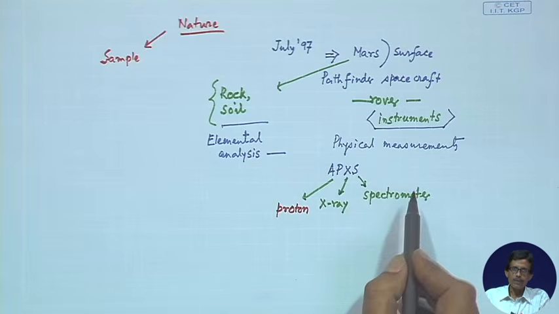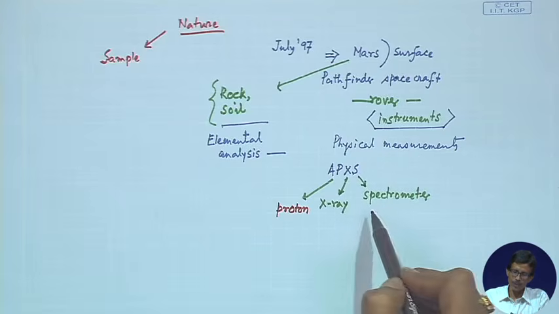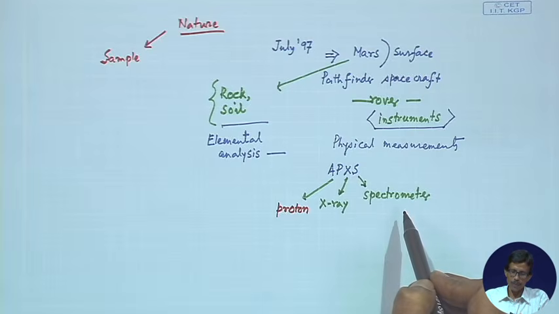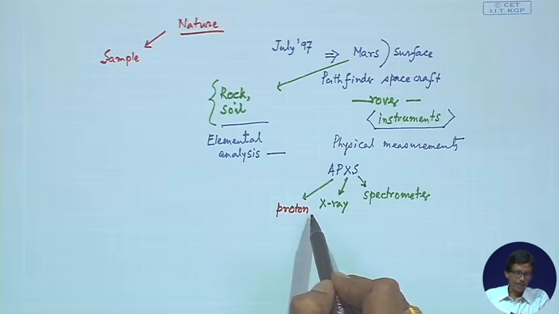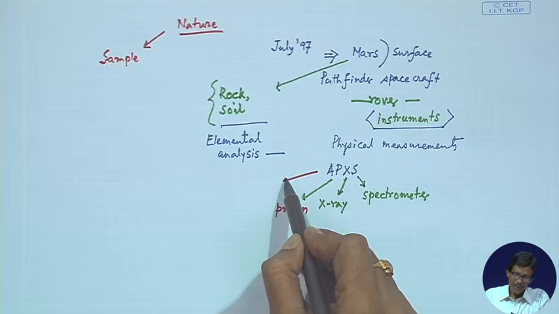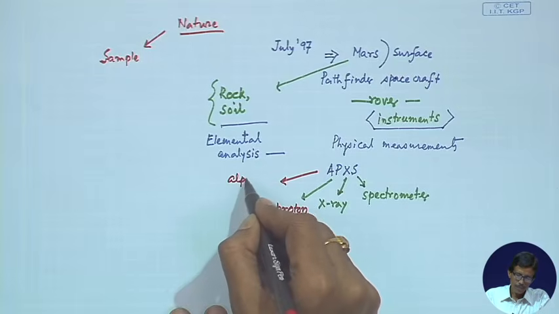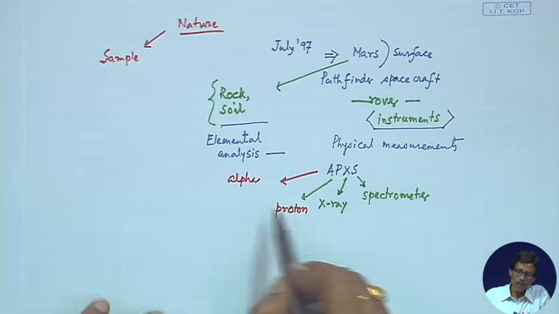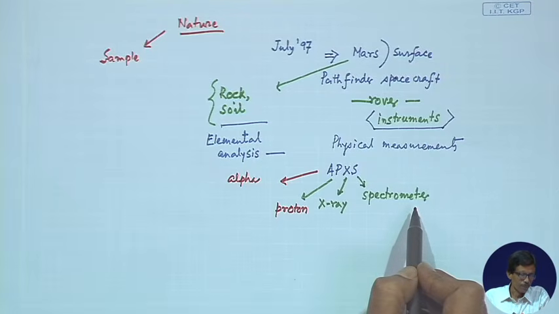So, all these things are known. S is spectrometer. It is carrying a spectrometer, which will be utilized for analyzing the surface of Mars using X-ray, and some proton is also involved. This A is nothing but the alpha, that means the alpha particle. So, the full name of this instrument is alpha proton X-ray spectrometer.